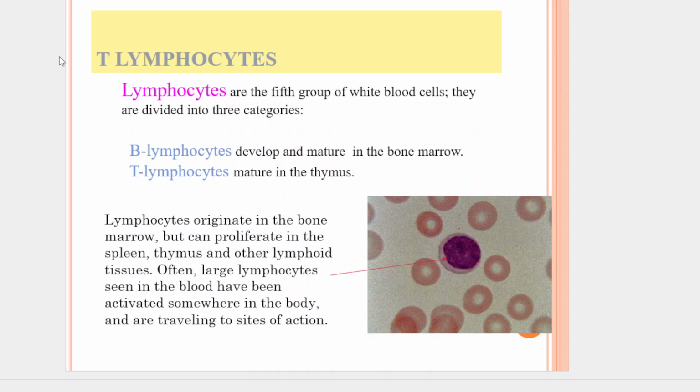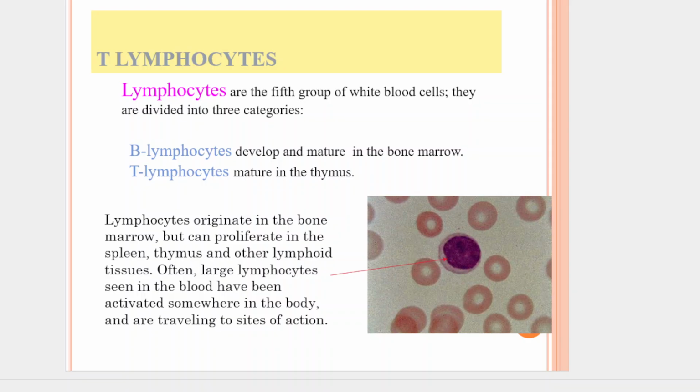T lymphocytes, also known as T cells, are a crucial type of white blood cells and a central component of the adaptive immune system. They play a vital role in recognizing specific foreign invaders and orchestrating a targeted immune response to eliminate them. The T in T cell stands for the thymus, the organ where these cells mature.